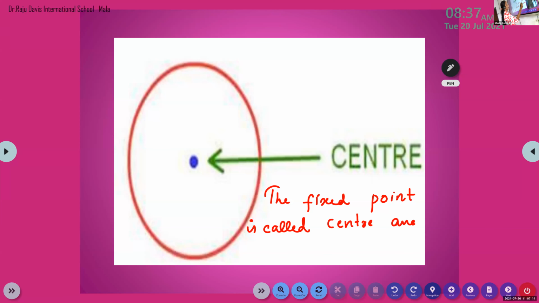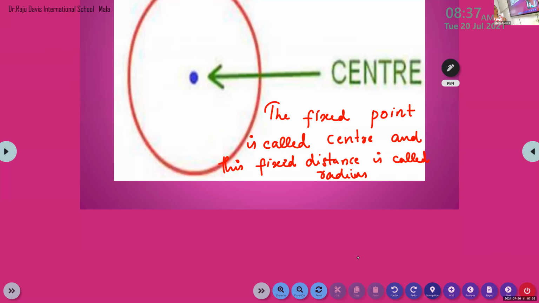And this fixed distance is called radius. Ma'am, we should write center as heading. See, children, only these things you study. You don't mix up with other things, okay? But I'm telling that you study. Okay, don't waste the time. The fixed point is called the center.